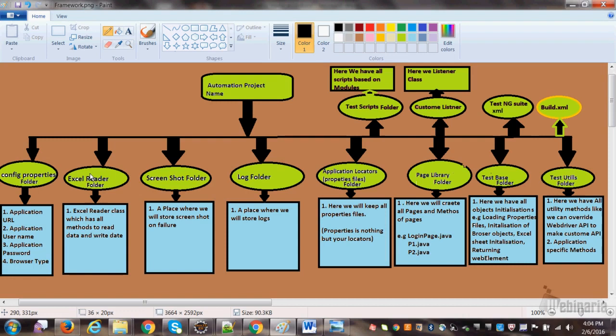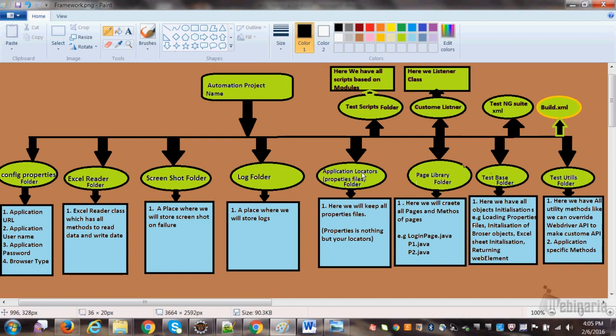Inside the log folder, there are three ways you can do the logging. One is through log4j. In fact, TestNG has a Reporter class, so you can do it through the Reporter class. Third, you can make a custom class, like writing the log into a text file. So you can do anything. Inside the log folder, you can make a class, and the class has all your logging methods. In the screenshot folder, this folder will store only screenshots, so Java coding is not required.